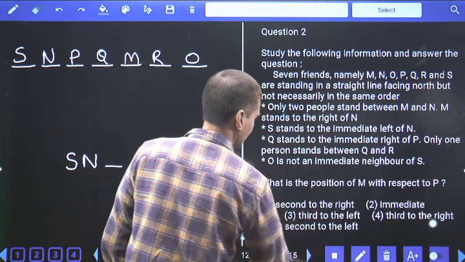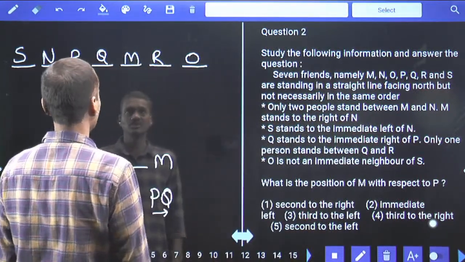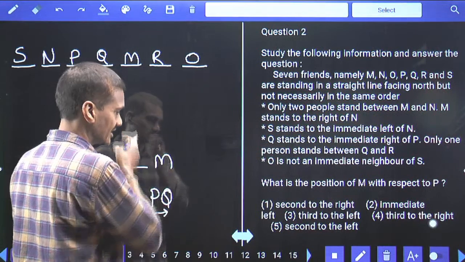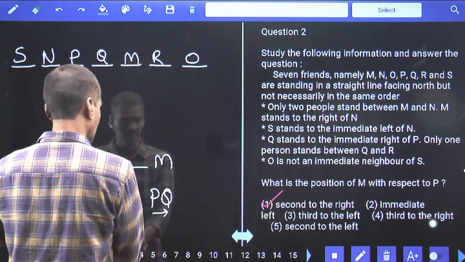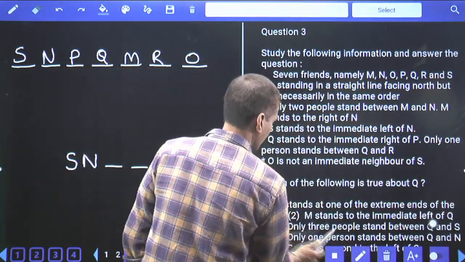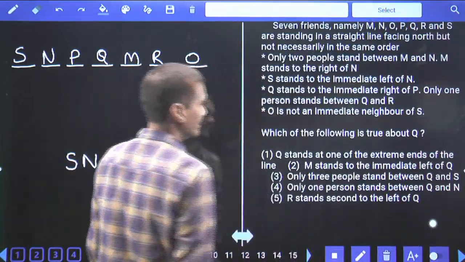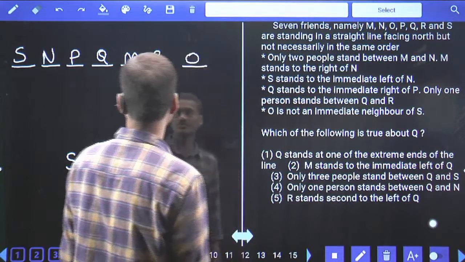Then coming to question number 2, what is the position of M with respect to P? Second to the right, and it is given in choice 1, so choice 1 is the answer. Then coming to the third one, which of the following is true about Q?